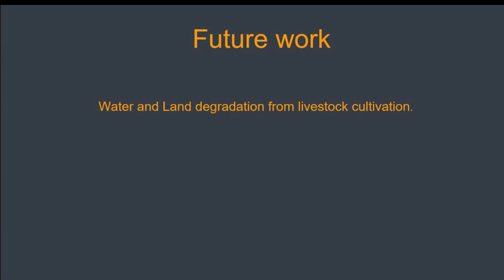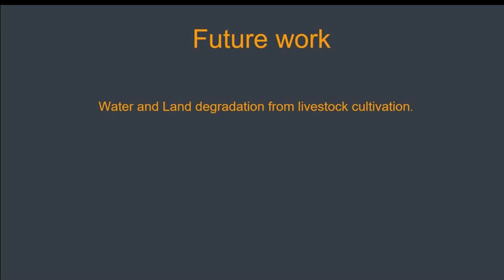Given our extracted data sets, the first goal to future work would be analyzing usage of land and water for livestock cultivation. Using the data, we could find how much water and land is needed to produce livestock products, and by using these statistics, we could make predictions about how much land and water are needed to feed the entire population of our planet, which is increasing every year. Also, how to preserve these resources.